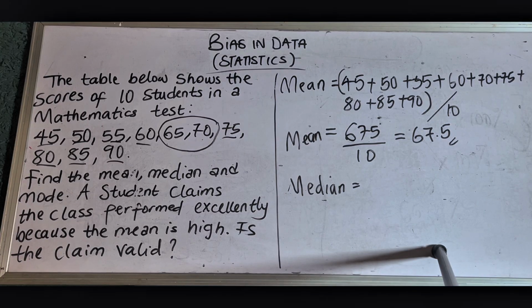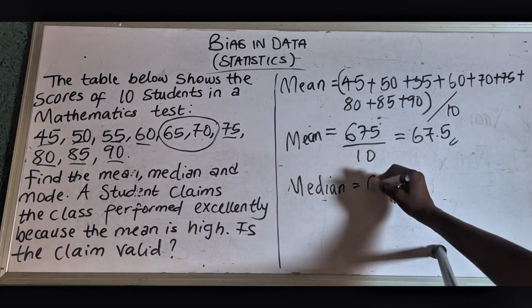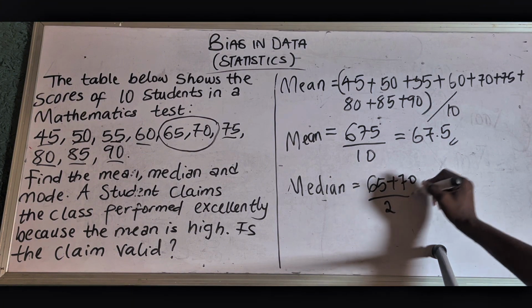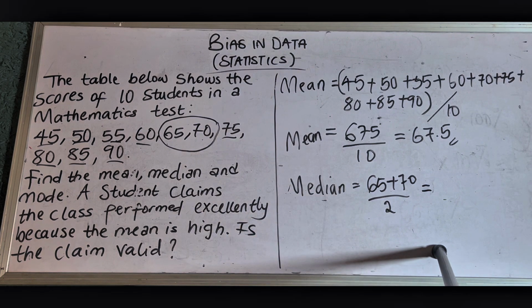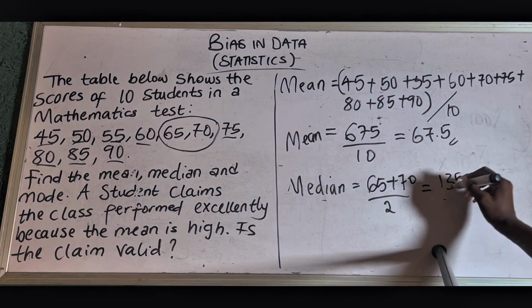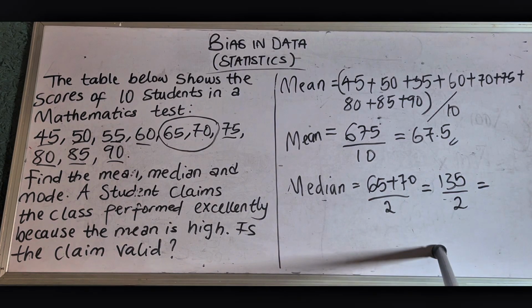Those two middle numbers, we're going to sum them up and divide by 2. So we're going to have 65 plus 70 divided by 2. If we had just one middle number, that would have been our median. But right now we have two middle numbers. So 65 plus 70 gives us 135 divided by 2. Now this gives us what?